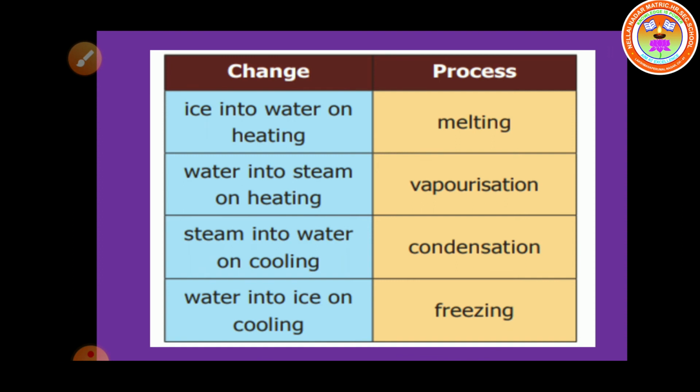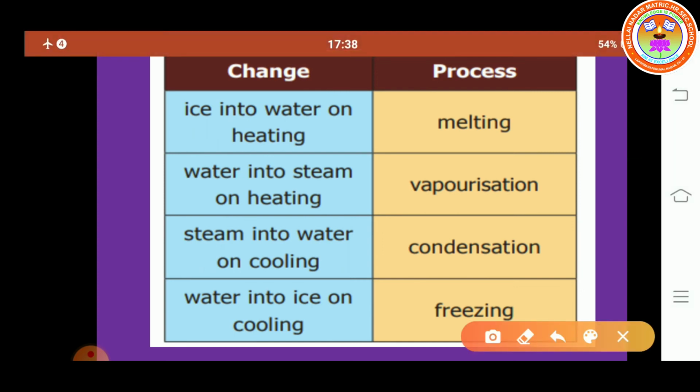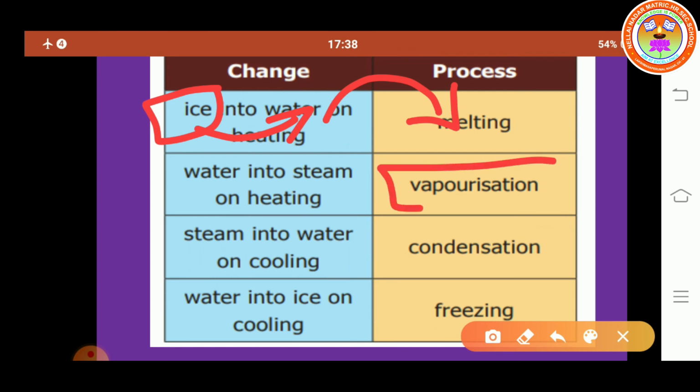Okay students, so next we see changes and the process name. First, ice into water on heating, the process name is melting, because here solid changed into liquid. And next, change of water into steam. Steam means vapor. So liquid changed into gas, that process name is vaporization.